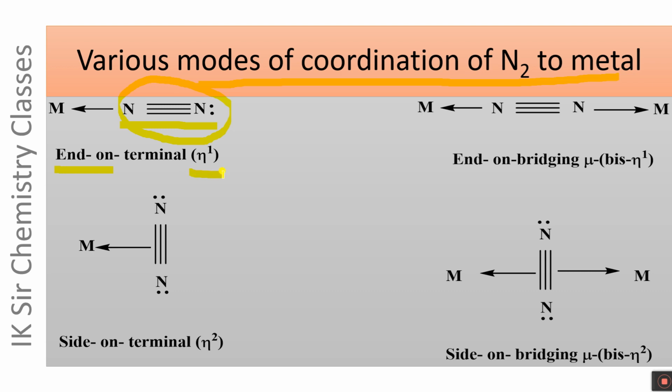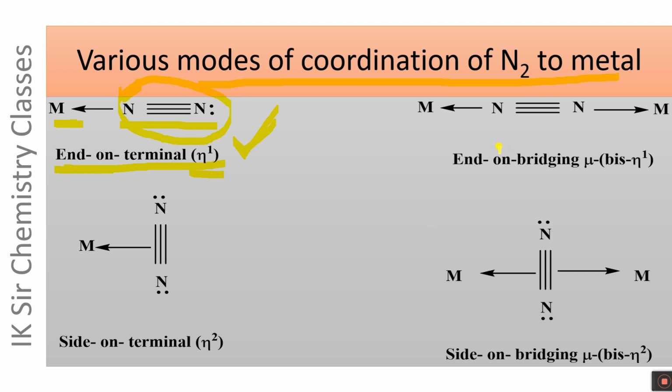Now the question arises, what is hapticity? The number of atoms of a ligand which are bonded directly or associated closely to the metal atom in a complex compound is called its hapticity. In this mode of linkage, only one nitrogen atom of N2 molecule is attached to metal atom and hence its hapticity is 1. This mode of linkage is called end-on terminal, which is represented by eta 1.